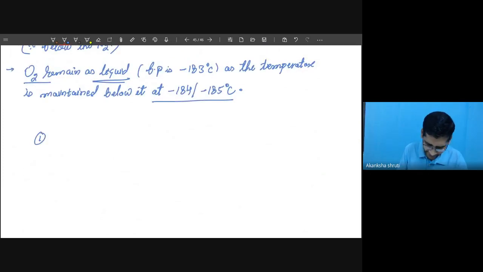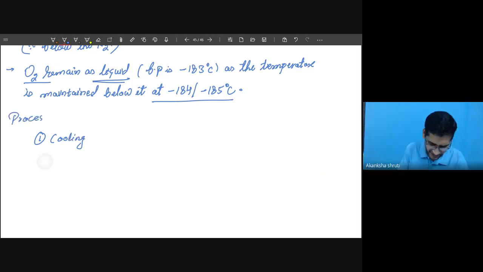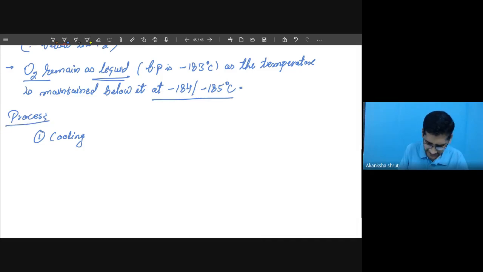The first process involved is cooling. So if processes are asked, then cooling, then increasing pressure.